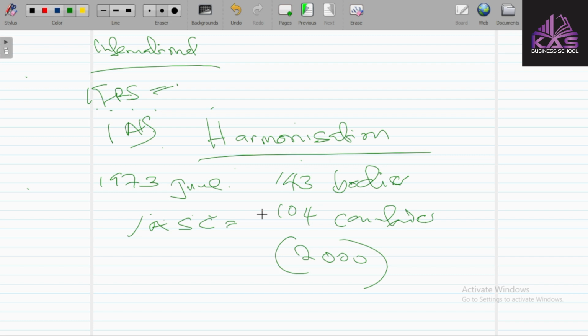Under this IASC, they issued accounting standards, which we call IAS, International Accounting Standards. From 1973 to 2001, they issued 41 accounting standards, which they call IAS.